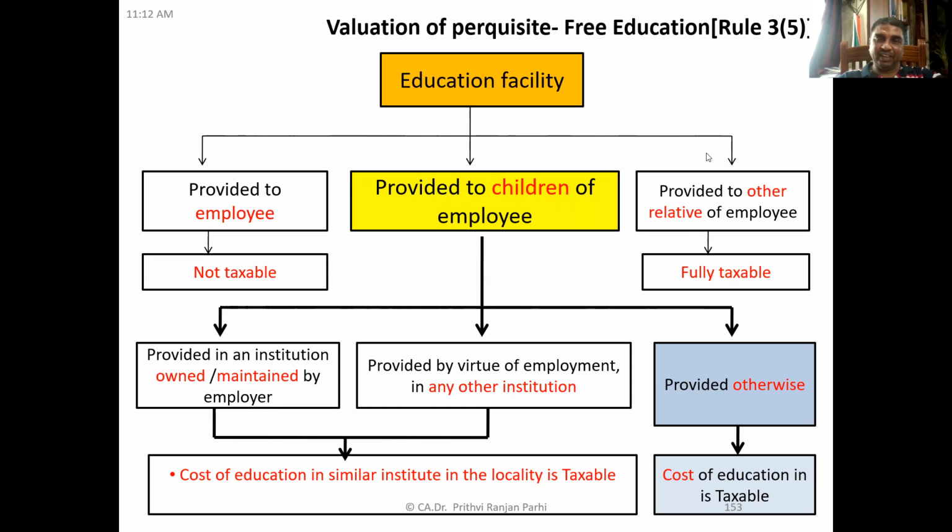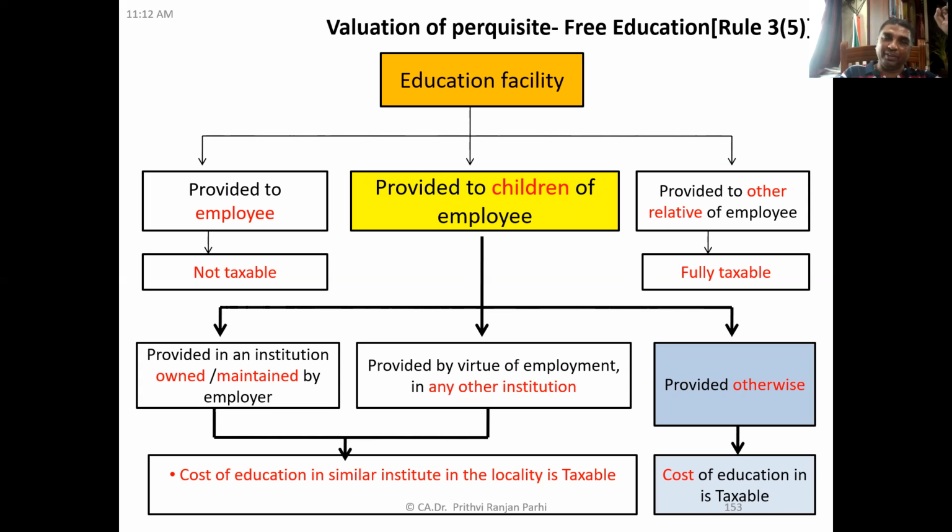And if it is provided to another relative of the employee, that is not the children, let us say the employee's spouse or brother, then it is fully taxable. Is it clear up to this? Yes, sir. So education facilities to the employee are fully exempt. To other relatives of the employee except children, it is fully taxable.